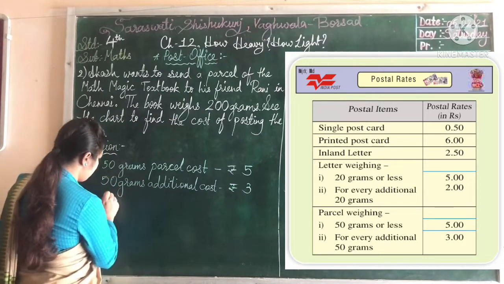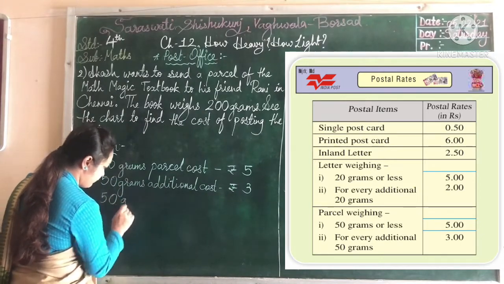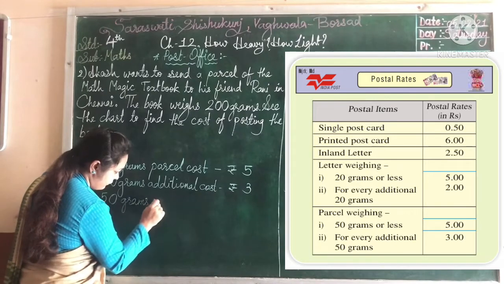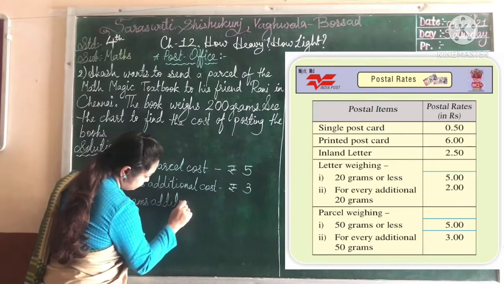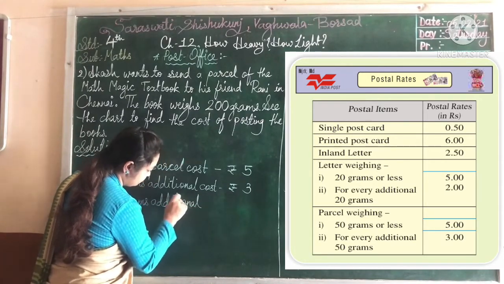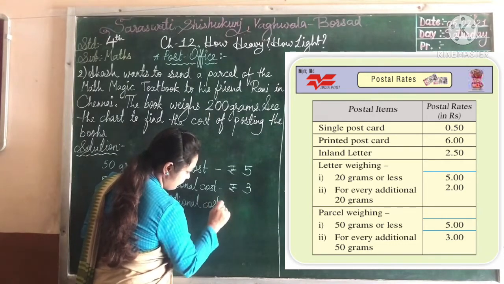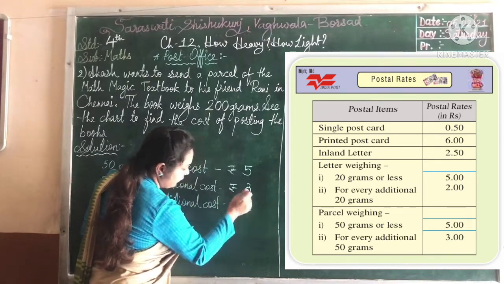Again 50 grams additional cost, which is rupees 3.